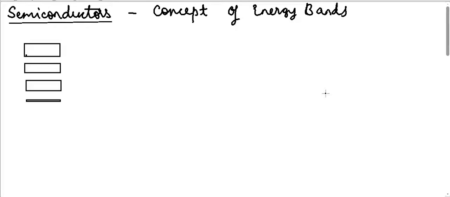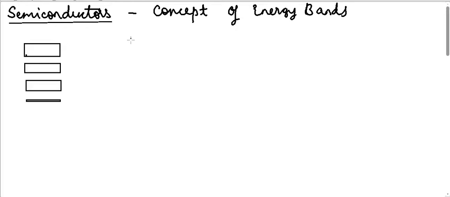And the concept of energy bands is basically the correct or more detailed physical view of why some materials are conductors while some materials are insulators and others are semiconductors. So let us study what energy bands are.